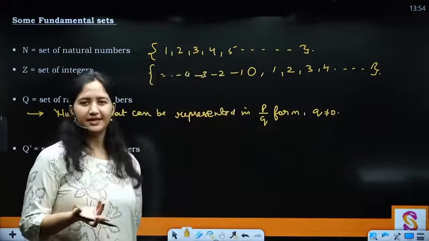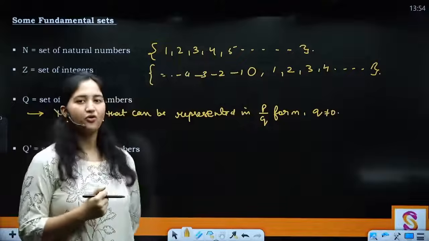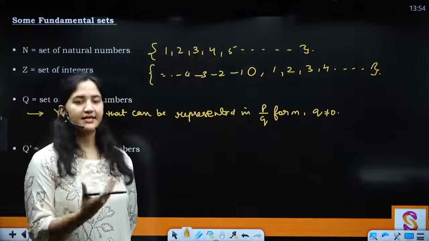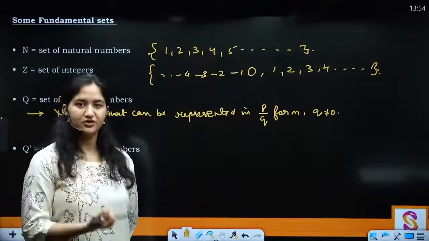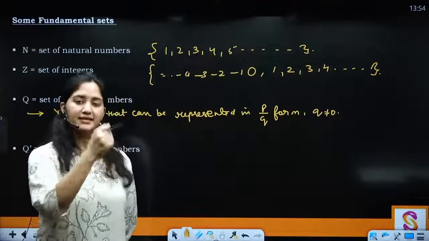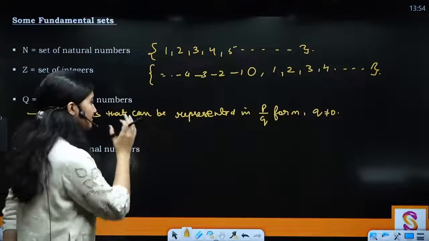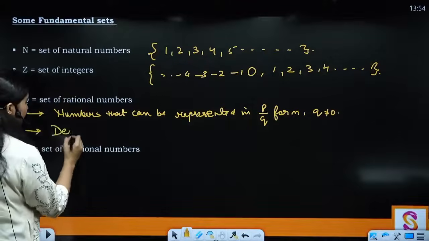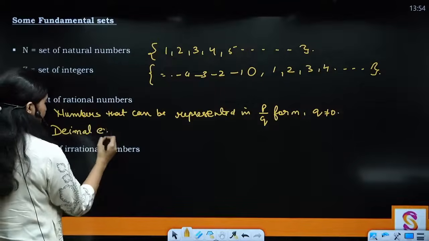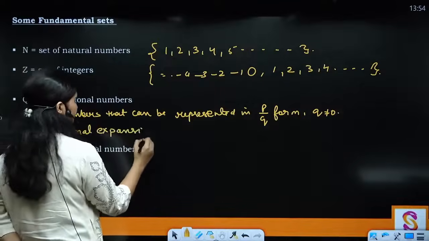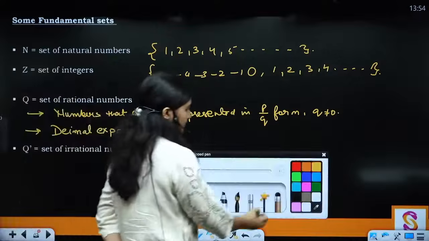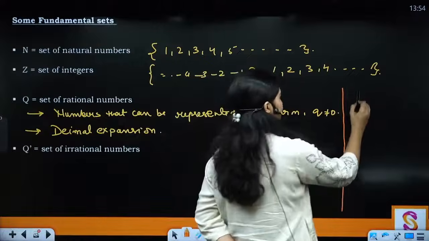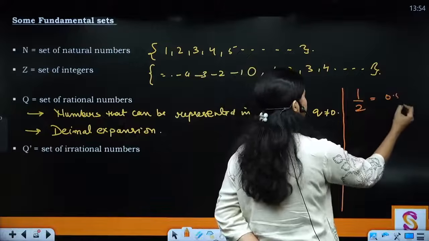Now okay, we already know that they can be represented in p by q form, but what is that defining property? For every set, when you give a definition, there is a defining property that singles it out. So what is that defining property? That is your decimal expansion, right? Now consider, let's say I'm taking 1 by 2, so this is going to be 0.5.